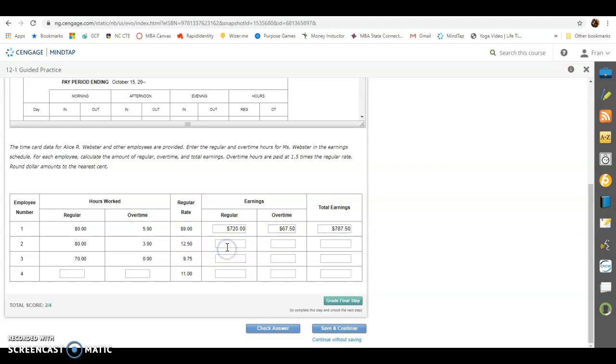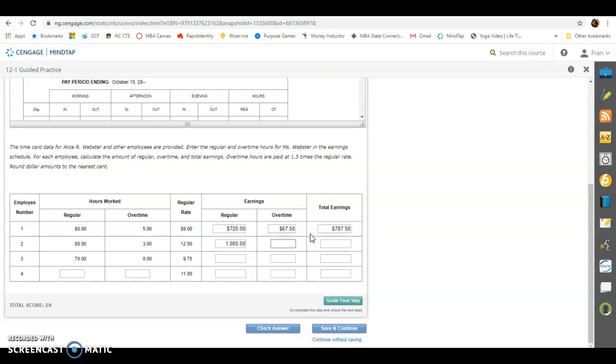All right, the next person, they made $12.50 an hour. Their regular hours were 80 hours. So 80 times $12.50 an hour is $1,000. Okay, overtime. If they made $12.50 an hour, we multiply that times 1.5, that's overtime, and we get $18.75 an hour.